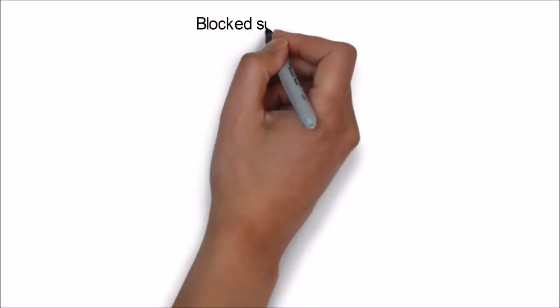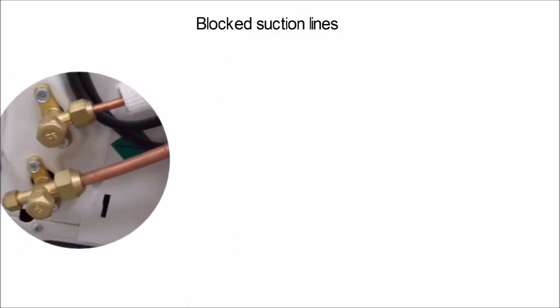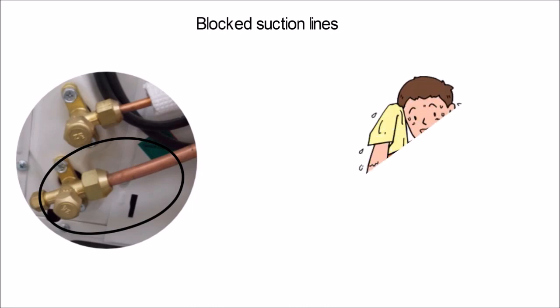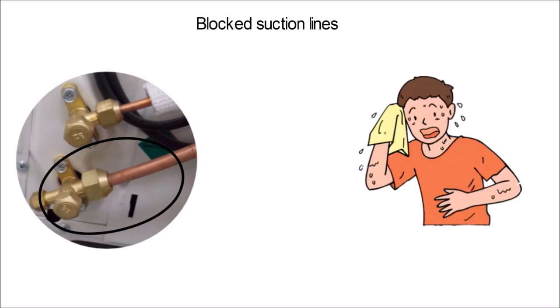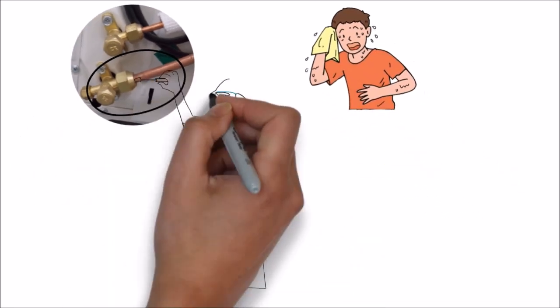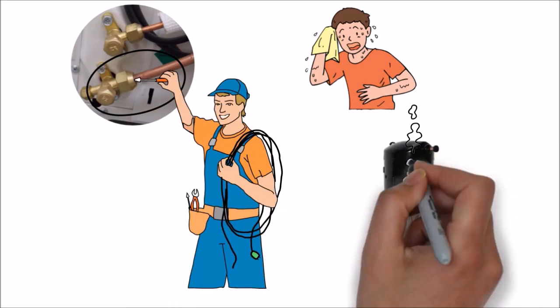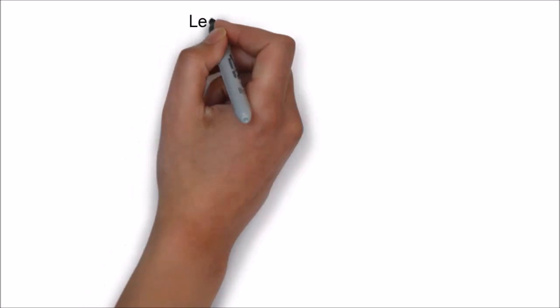Number 2. Blocked suction lines. When your air conditioner's refrigerant lines become blocked or damaged, the first thing you'll notice is that the unit is not cooling as effectively. If the problem is not fixed, once again the increased pressure and temperature cause overheating and AC compressor failure.